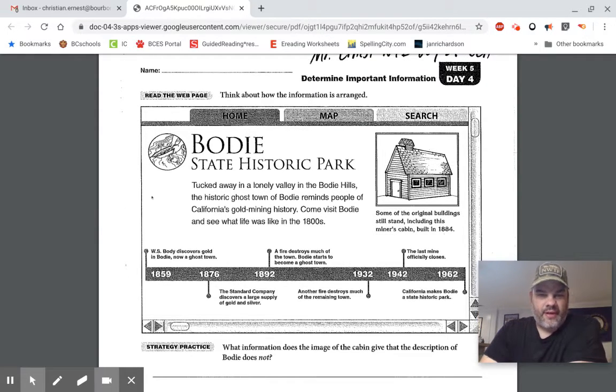It says Bodie State Historic Park. Tucked away in a lonely valley in the Bodie Hills, the historic ghost town of Bodie reminds people of California's gold mining history. Come visit Bodie and see what life was like in the 1800s. So here under this picture, right here of this little log cabin, it says some of the original buildings still stand, including this miner's cabin built in 1884.